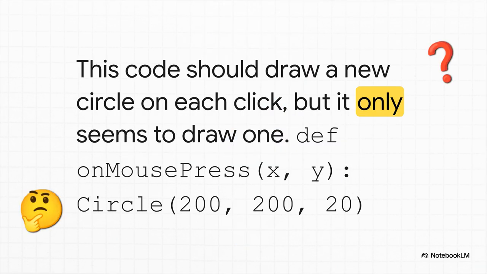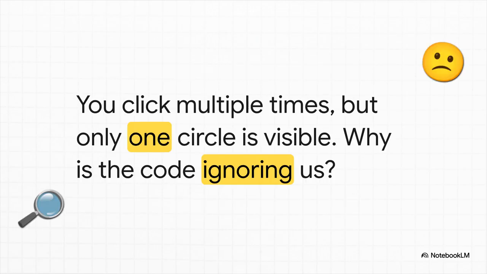Okay, so let's look at our first case file. We've got this simple function here called onMousePress, and the goal is super straightforward. Every single time we click the mouse, a new circle should pop up right in the center of the canvas. Sounds easy enough, doesn't it? But then we run it.